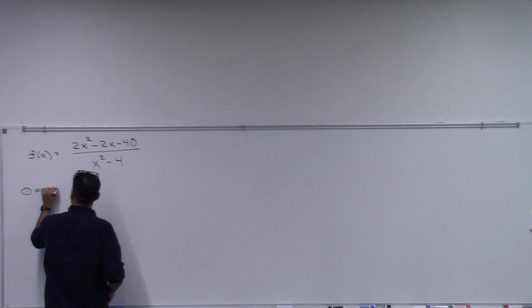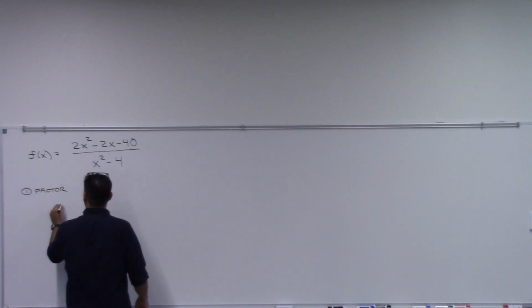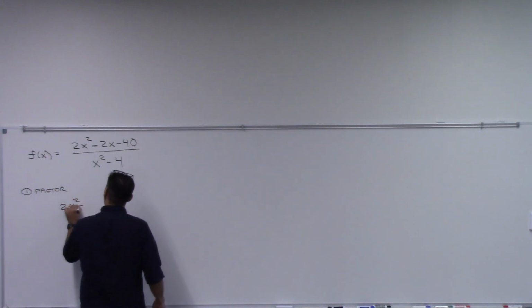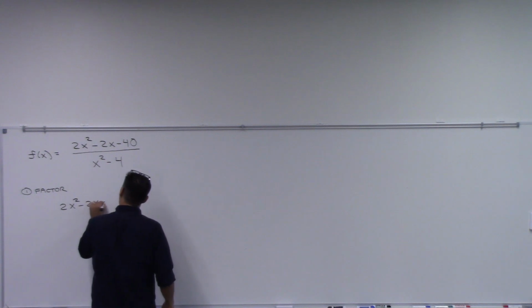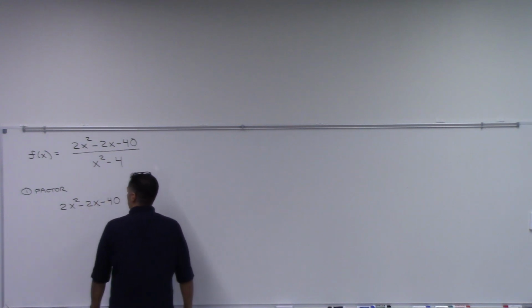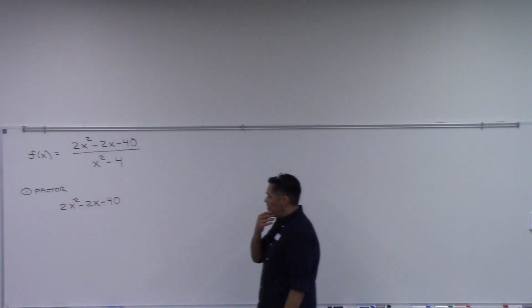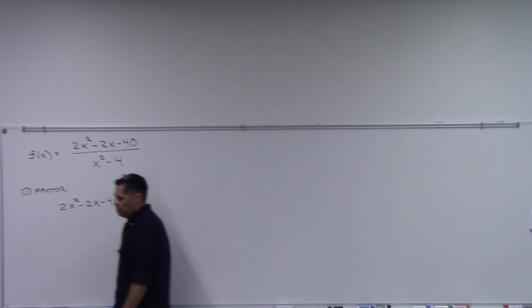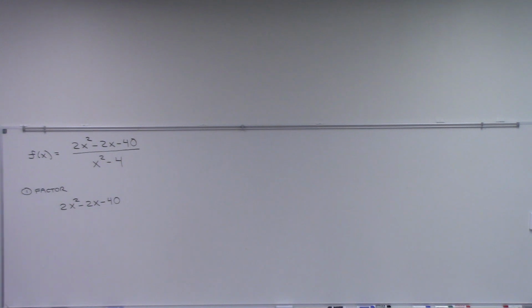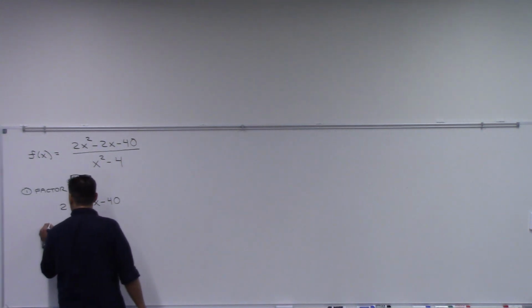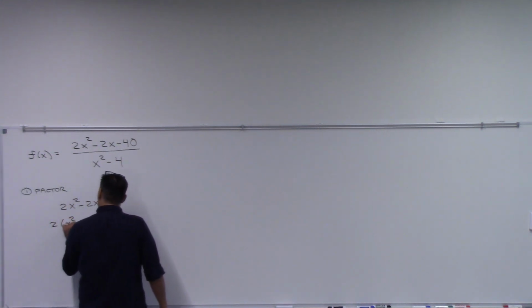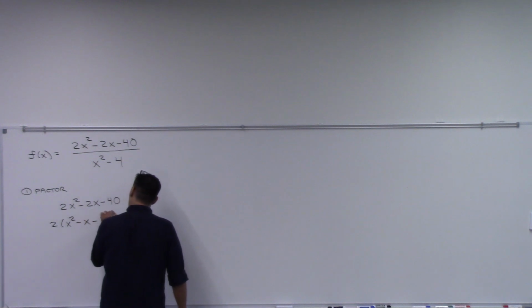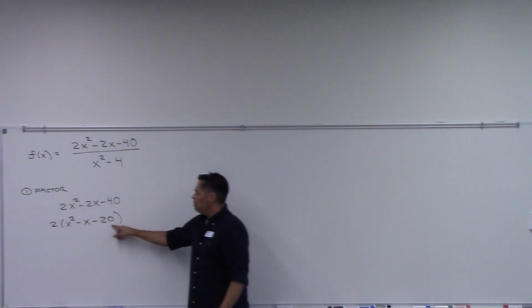So when I factor, let's factor the top. 2x squared minus 2x minus 40. When I factor that, GCF is always the first step, right? Do you have a GCF? 2? You can pull a 2 out, right? Let's pull a 2 out. That might help us factor a little bit easier. x squared minus x minus 20.